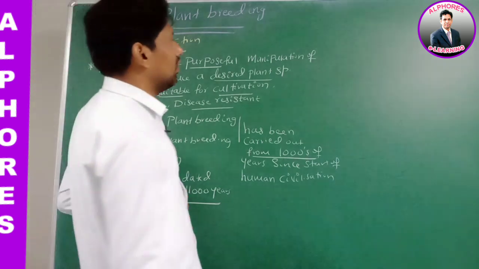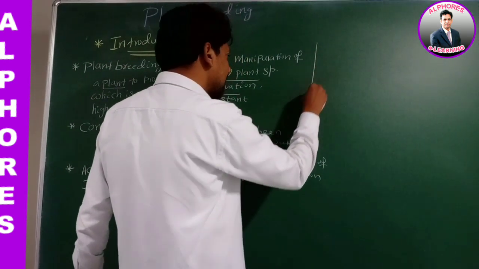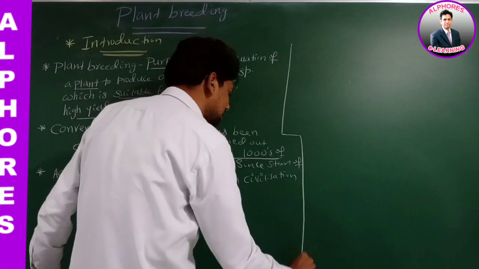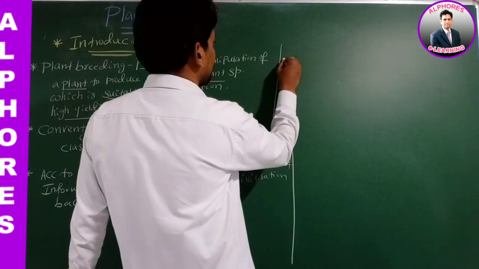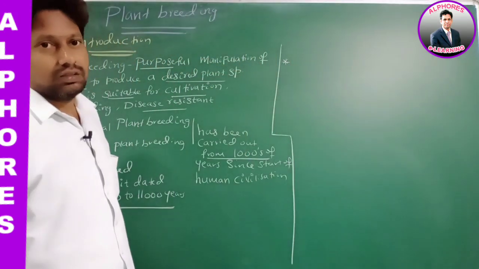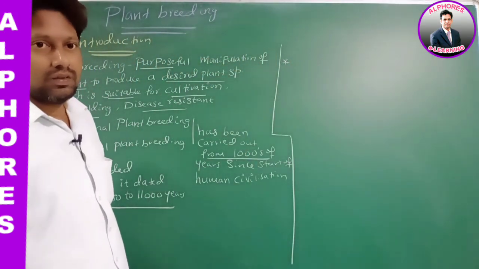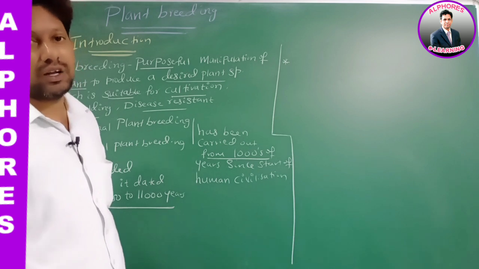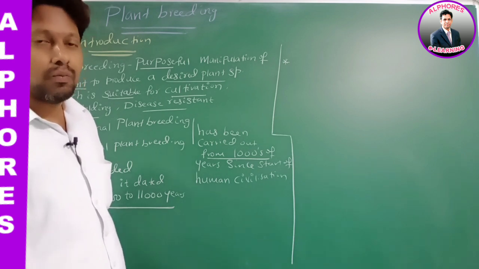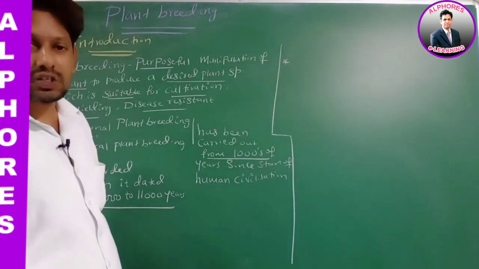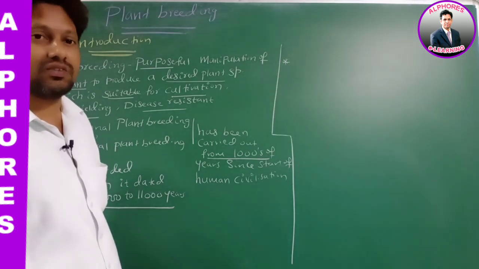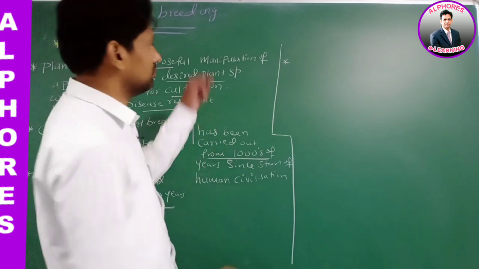Right. Now listen here. We are discussing plant breeding. Today, what crops are we using? Most of the crops of today are a result of domestication that was done in ancient times.